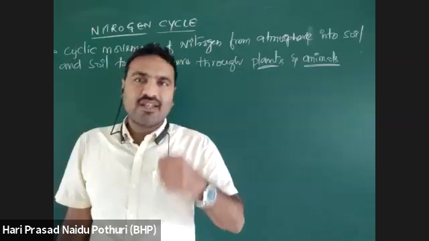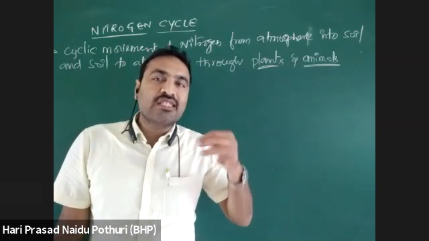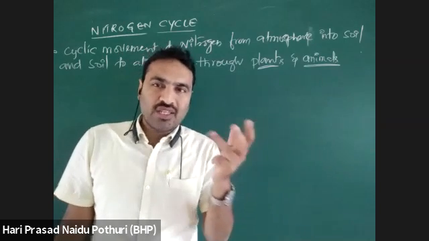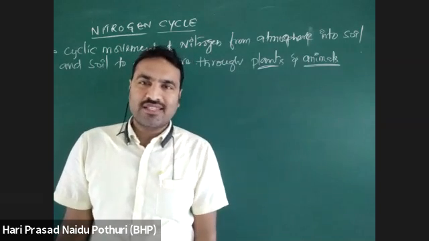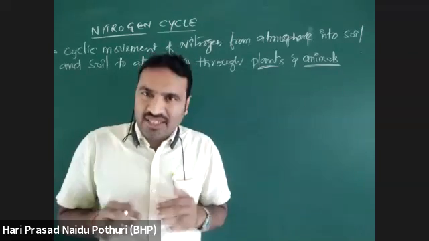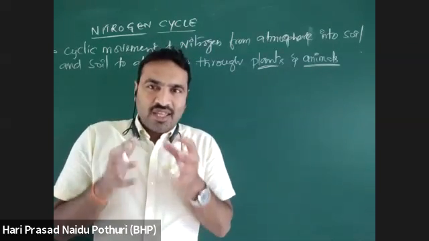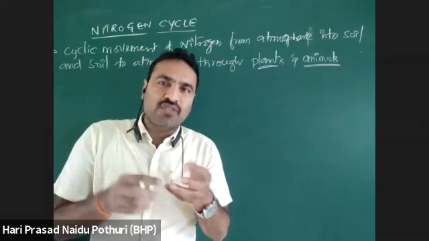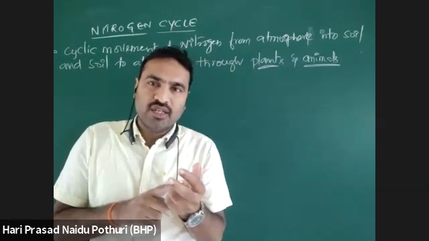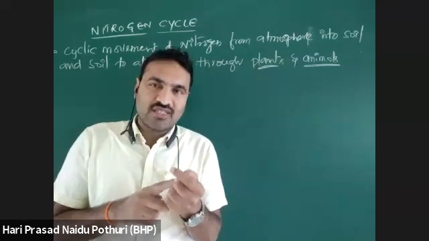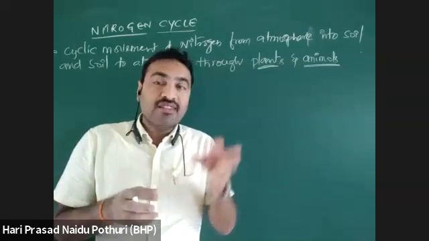Then the plants assimilate these nitrogenous compounds into proteins, amino acids, nucleic acids. That is assimilation. After that, plants grow and prepare food. That nitrogenous food, proteins, amino acids or nucleic acids present in the plant parts, are eaten by the animals.